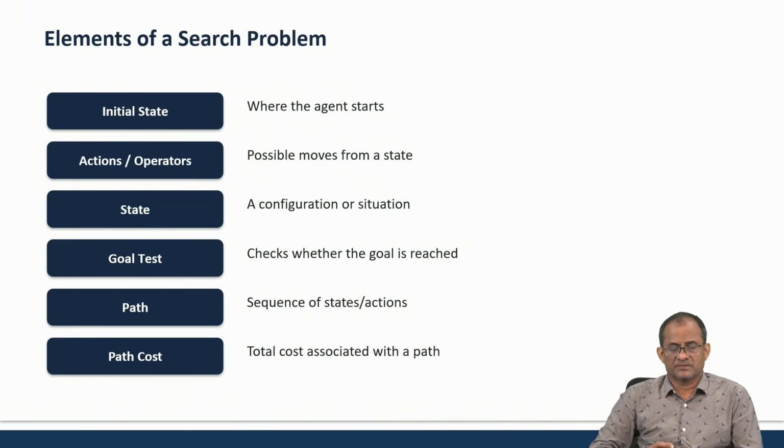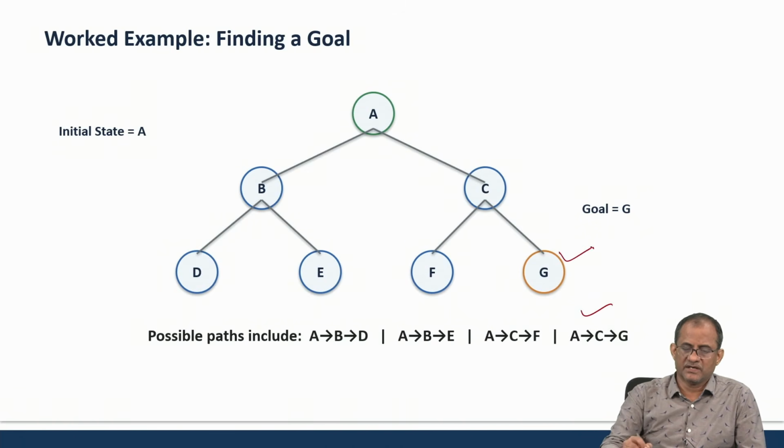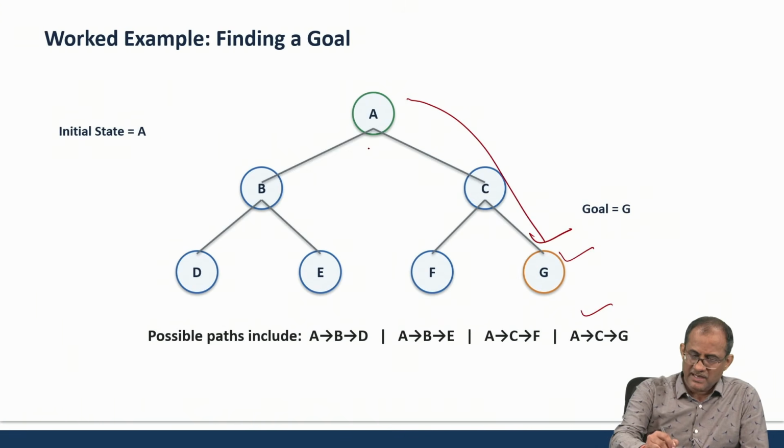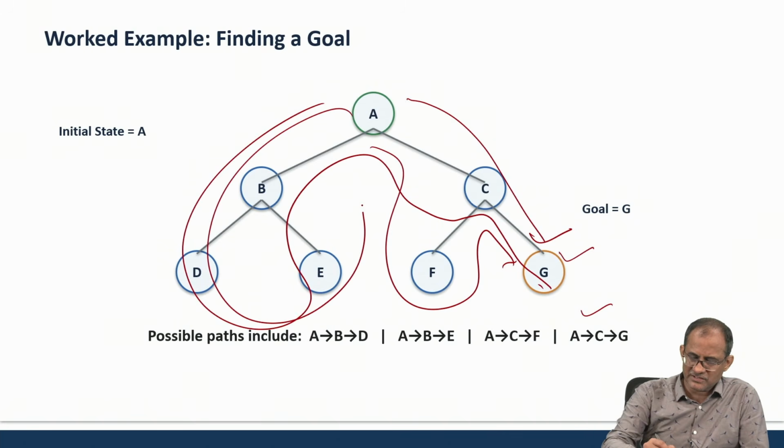And what is the cost? Path cost is how much we are paying for traversing from the initial state to the goal state. That is known as the path cost. That helps you in deciding whether this path is good or that other path is good. Okay, this is one example. One possible way is ABD. Then another is ABE. Then ACF. Then ACG. But if my goal state is this one, I may choose this one. I may choose like this. I may choose like this also.